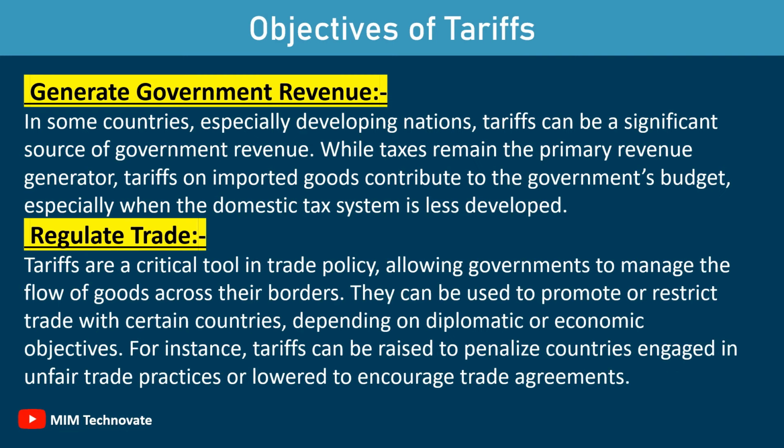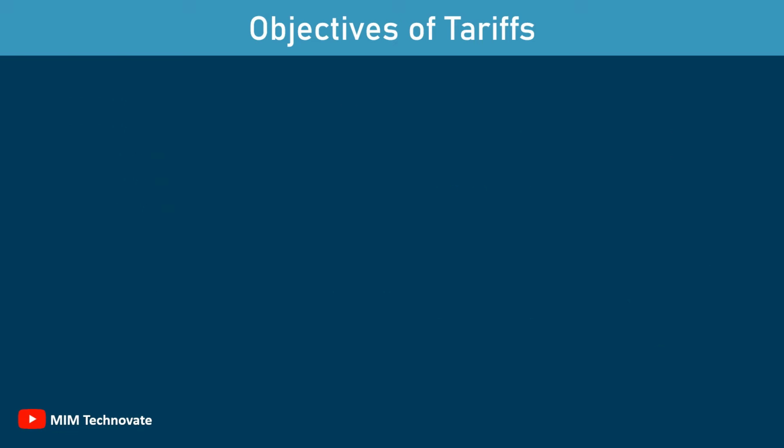Regulate trade. Tariffs are a critical tool in trade policy, allowing governments to manage the flow of goods across their borders. They can be used to promote or restrict trade with certain countries, depending on diplomatic or economic objectives. For instance, tariffs can be raised to penalize countries engaged in unfair trade practices or lowered to encourage trade agreements.